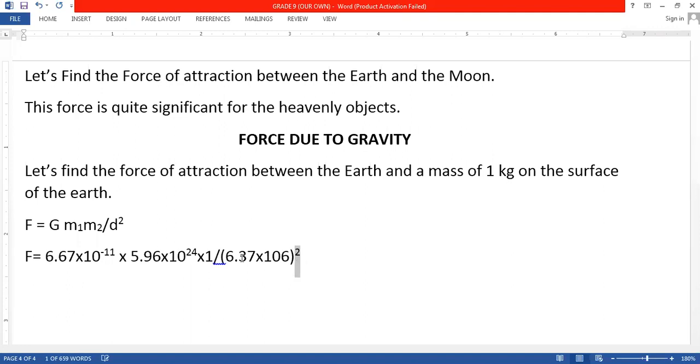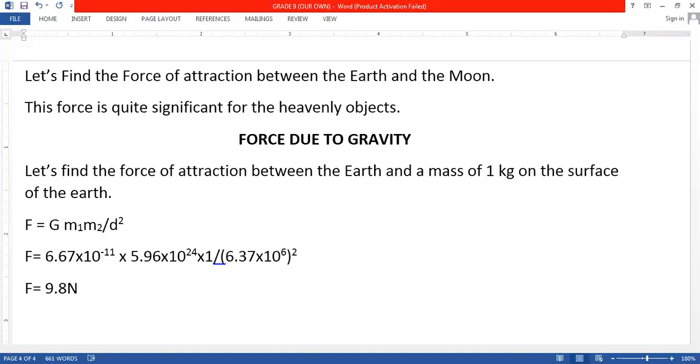Exactly. तो ये हो गया हमारा bracket square और ये हो गया हमारा 10 raised to 6. Exactly. Now, if you solve this value, beta, you will come to know the value of F comes out to be how much? Do you know? The value of F comes out to be 9.8 Newton. कितना फोर्स आता है बेटा?